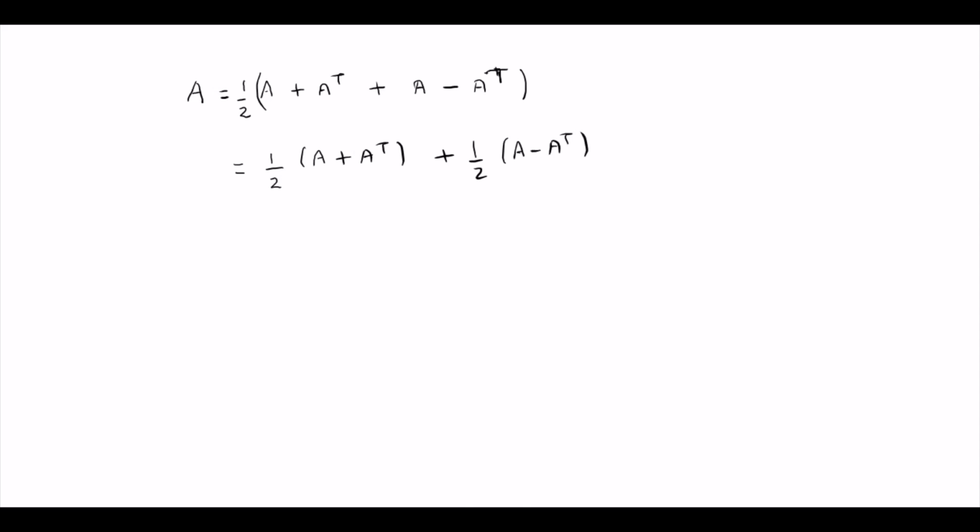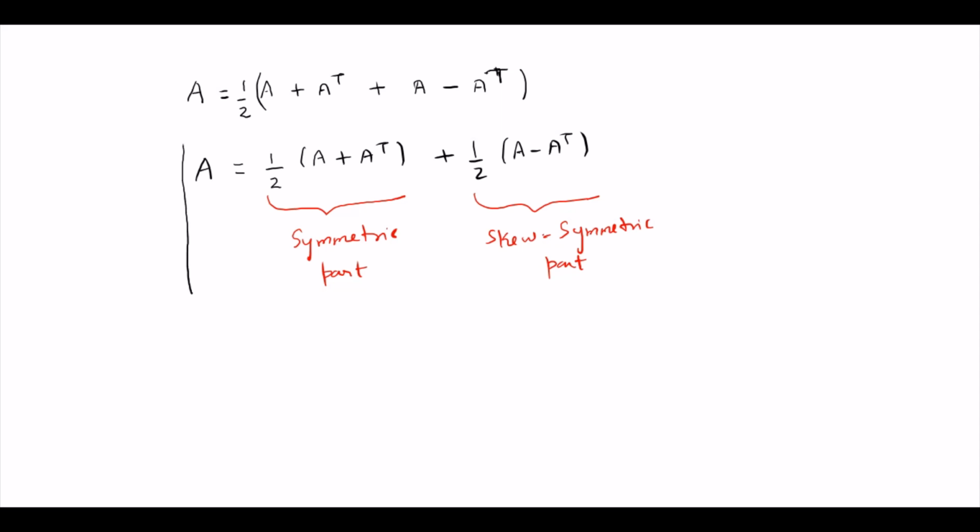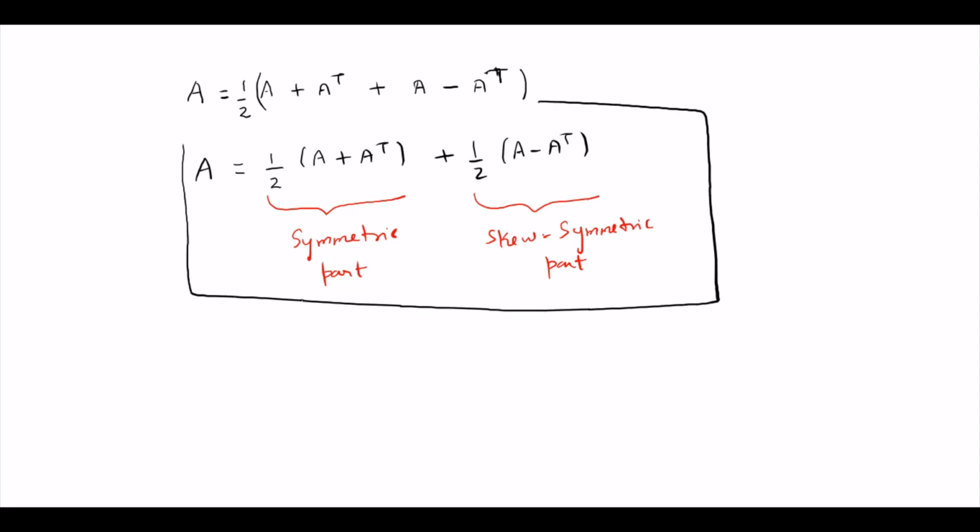Now this part is called the symmetric part, and this part is called the skew symmetric or anti-symmetric part. So given any matrix A, you can make symmetric and anti-symmetric parts like this.